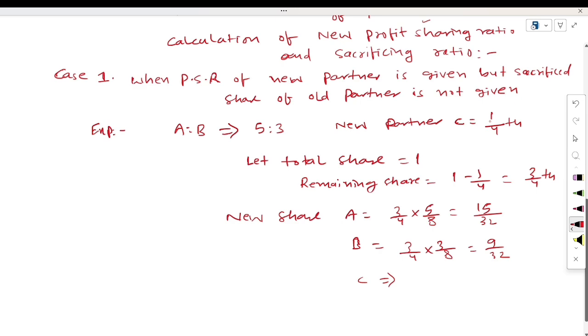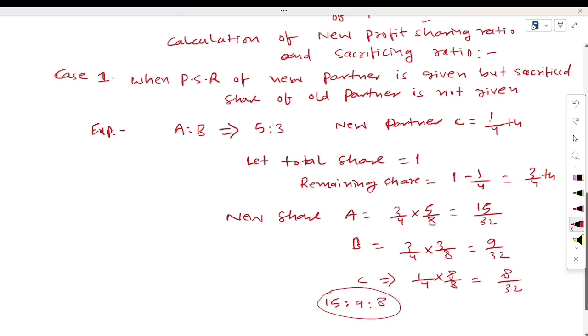And for C, how much is C's share here? 1 by 4. We have to equalize the denominator of all the partners. After that, we can write it in ratio form. We have to multiply here to get 8 upon 32. Now the new profit sharing ratio will be 15:9:8. This is your new profit sharing ratio.